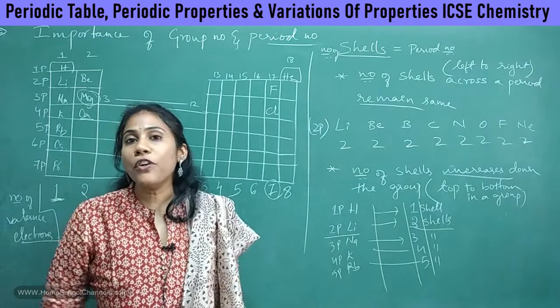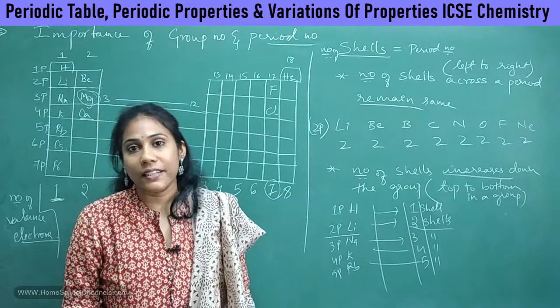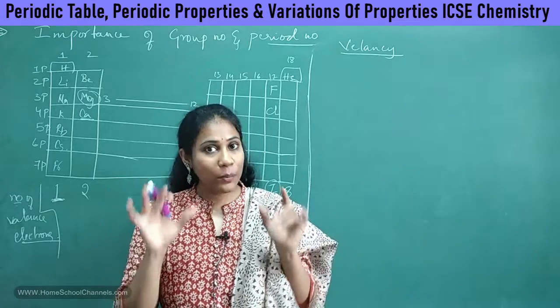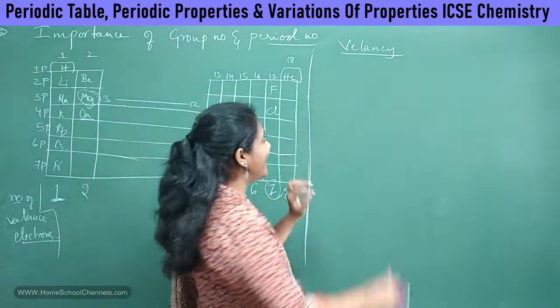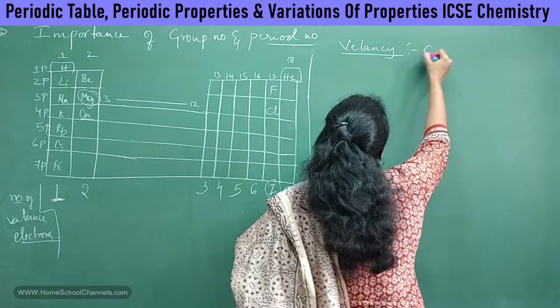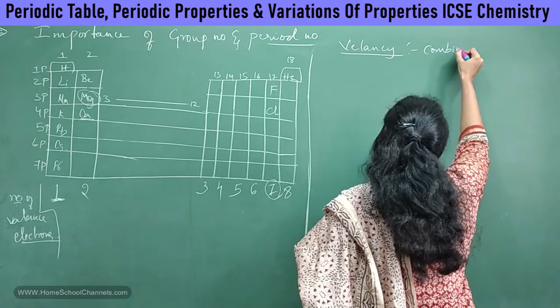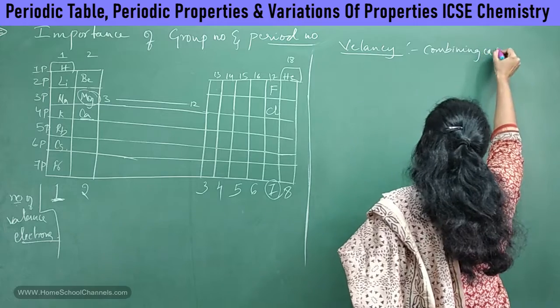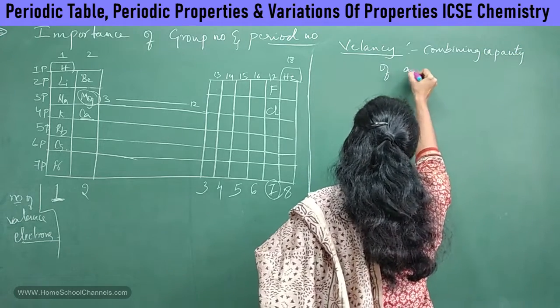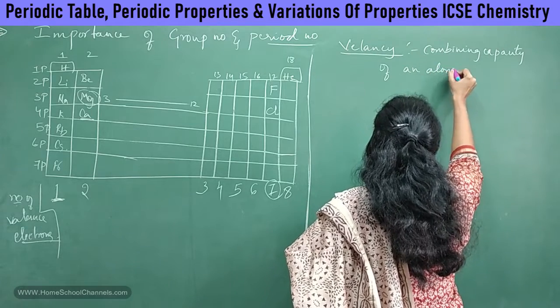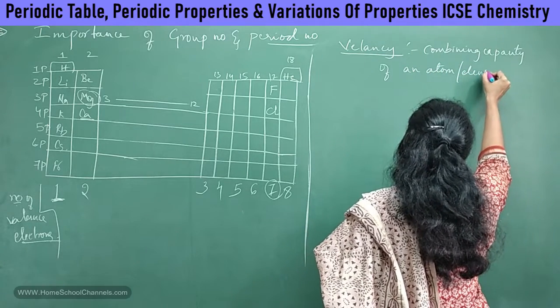Next, let us go for the concept of valency. See guys, valency is one more important concept that you have to understand. If I have to tell its definition, it is nothing but combining capacity of an atom or element is called valency.